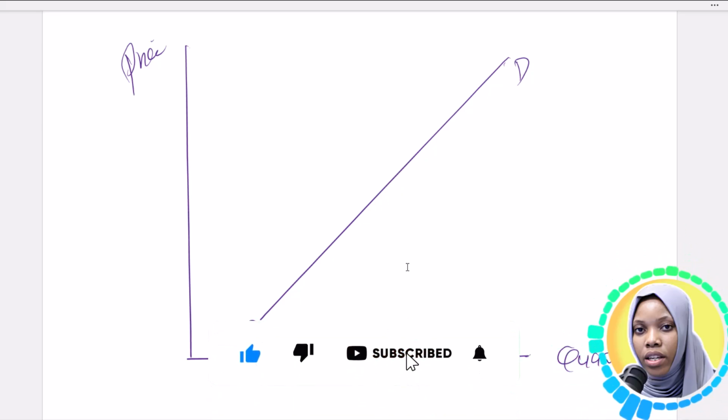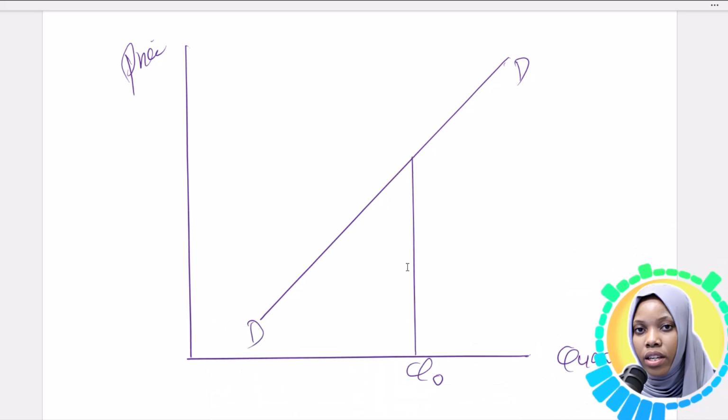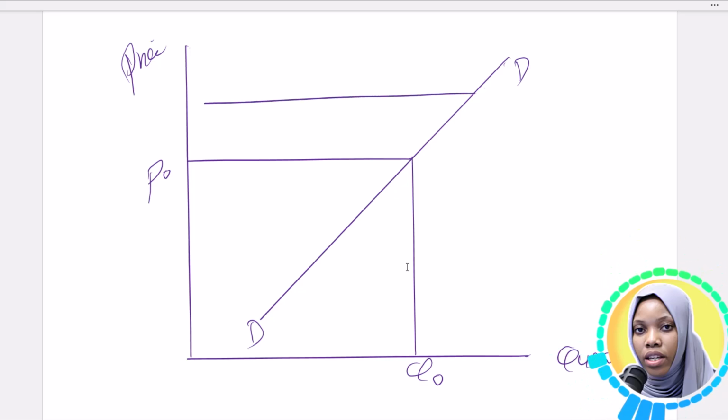We have QO and PO. Now if we increase the price from PO to P1, then the quantity also increases from QO to Q1.